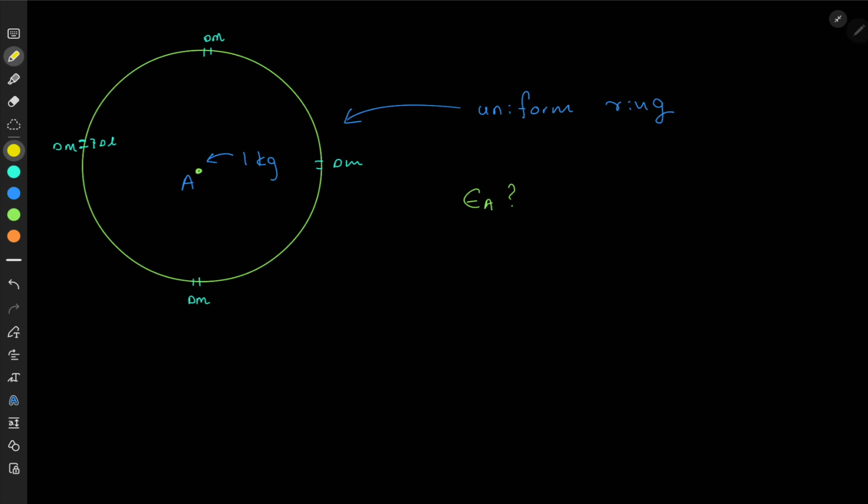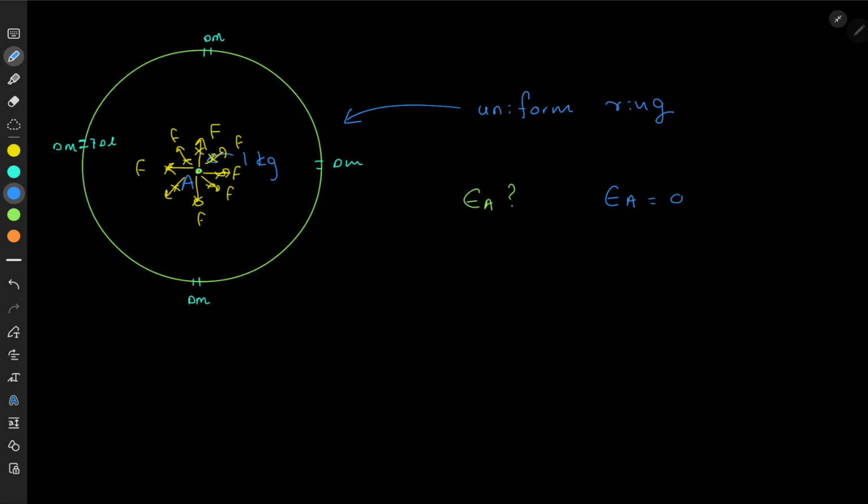If you simply think of 1 kg placed at A, you can see it's attracted towards this delta m with a certain force F, then again towards this delta m with a certain force F. All around, it's attracted by the same force. So these forces are going to cancel with each other, on top and at the bottom, left and right. If these forces cancel each other, is there any force remaining for 1 kg? There isn't. Therefore, the gravitational field intensity at A is going to be 0.